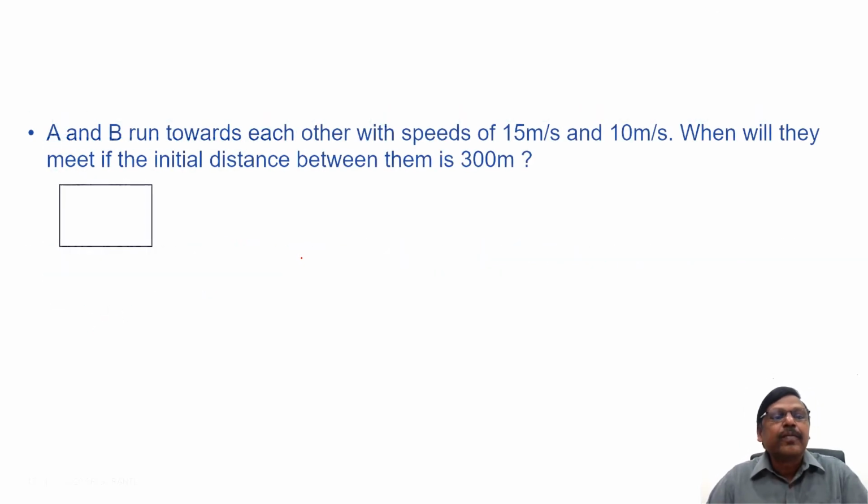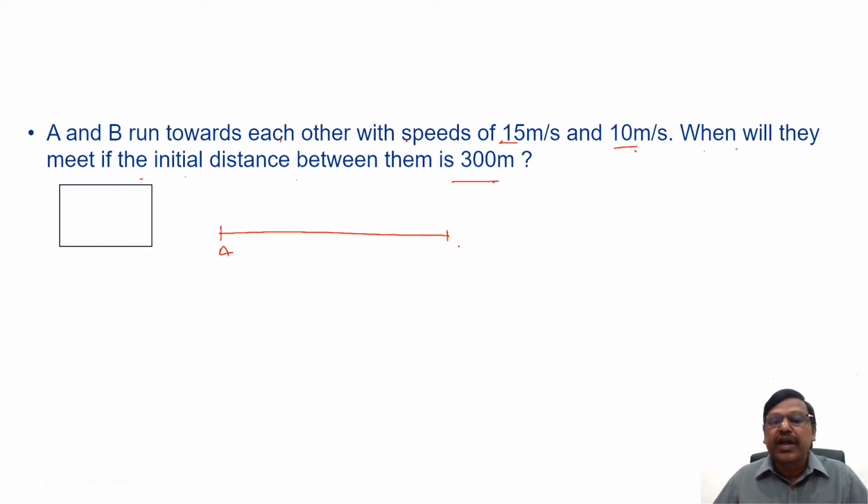Let's start. A and B run towards each other with speeds of 15 meters per second and 10 meters per second. When will they meet if the initial distance between them is 300 meters? The distance between A and B initially was 300 meters.